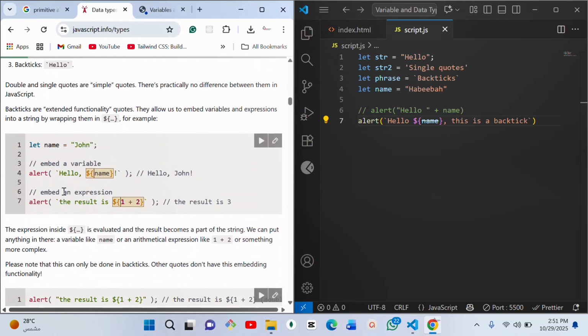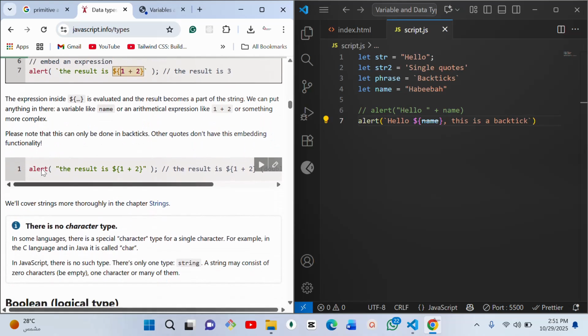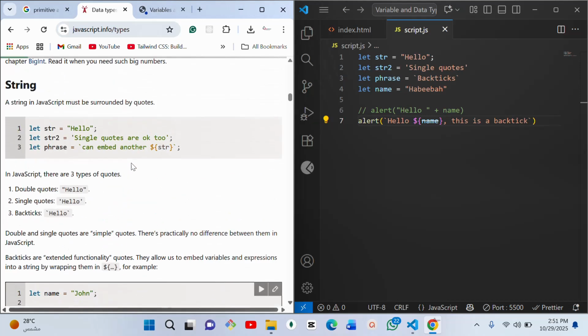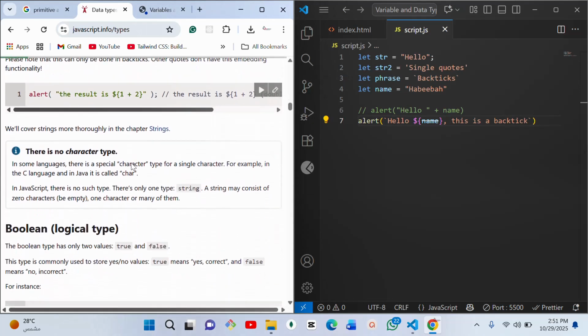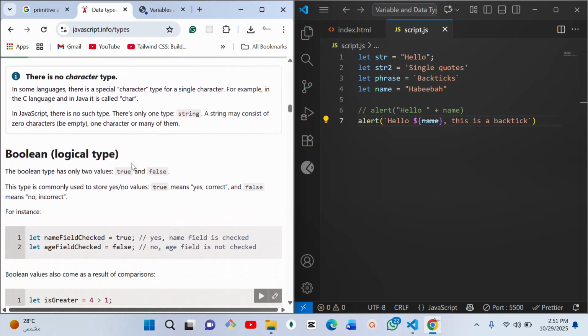So they are trying to give us an example here. Let name be John. Then alert hello, John. So that is backticks. But if it is not backticks, you will need to use plus. So like what we have here, can you get that now? This is the backticks. So it's highly useful in this case compared to these other ones where we need to be using concatenation every now and then to add them together.